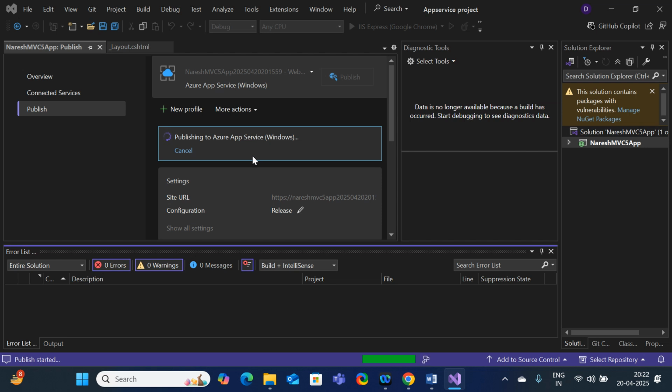Because without seeing the final output, if I close the session, then you may have some query or be in a dilemma, like, has the lab succeeded or not? Just wait until the lab has succeeded. Then only we will close the session. Until the lab is done, I am not supposed to close the session. Okay, so just bear with me for some time. I am going to show the output.